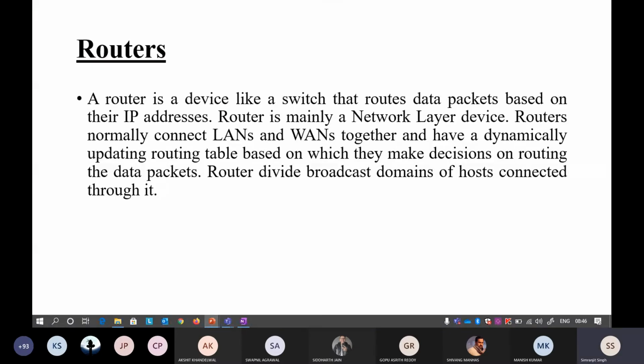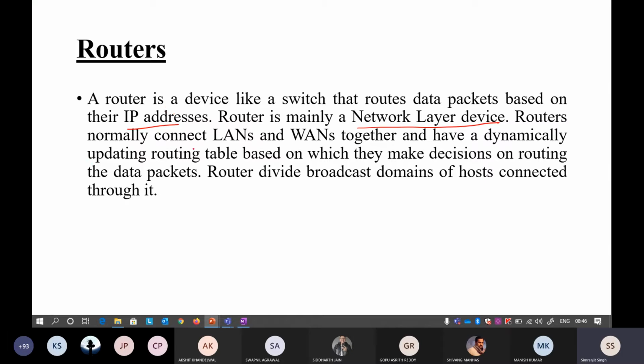Okay, so a router is a device. It is like a switch that routes data packets based on their IP addresses. So there is the introduction of your IP addresses. Keep that in mind. And now the router is mainly a network layer device. Now there is an introduction of the network layer. Because of the introduction of a network layer, there is an introduction of your IP addresses.